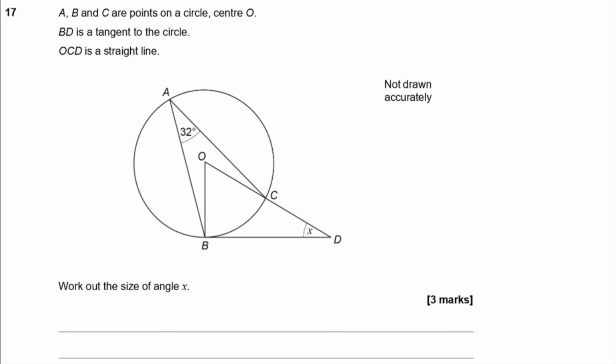Question 17. A, B and C are points on the circle, center O. BD is a tangent to the circle. OCD is a straight line. Work out the size of angle X.